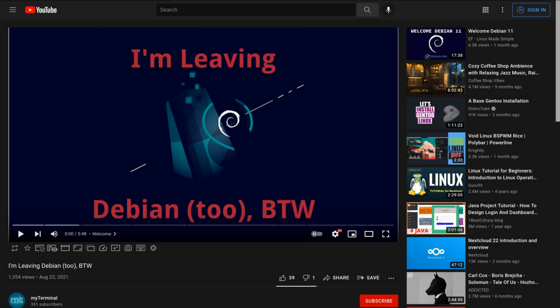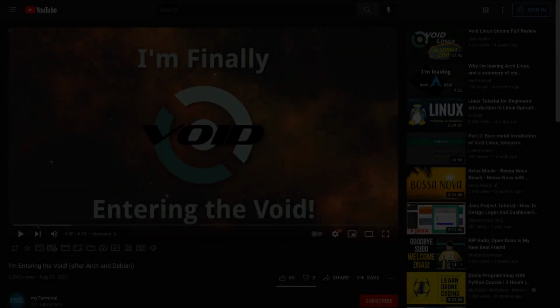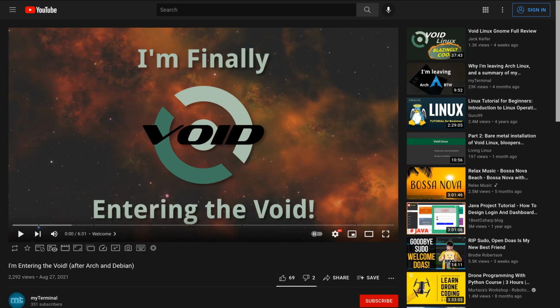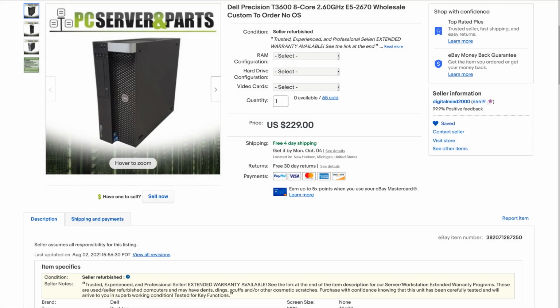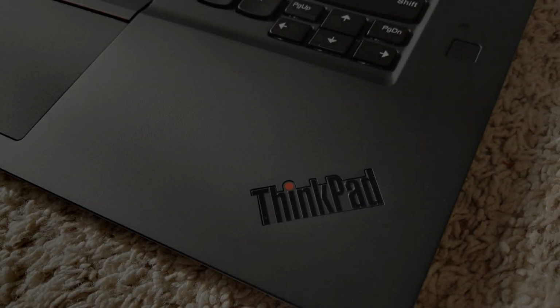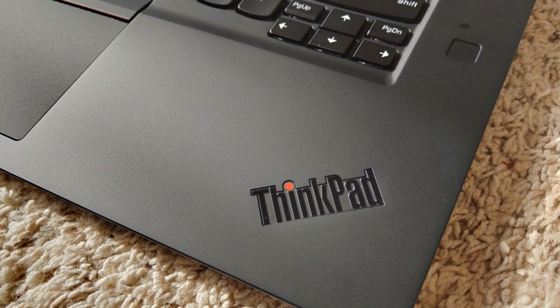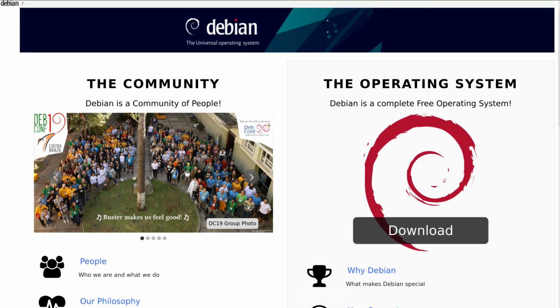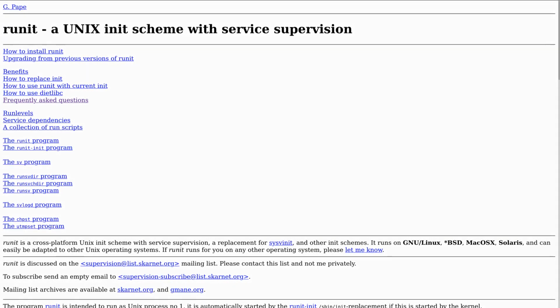As I've mentioned in the previous videos, I am moving slowly with the migration from Debian to Void, taking one step at a time. I have moved my secondary computer, my Dell Precision Desktop, to Void, and it's working great. What I've been worried about since the start is how my ThinkPad will behave with Void. I had planned a systematic step-by-step migration for the ThinkPad, exactly the way I did for Debian. In fact, I executed almost all of the steps, learned a lot more things this time, one of those things being Runit, which is awesome by the way.